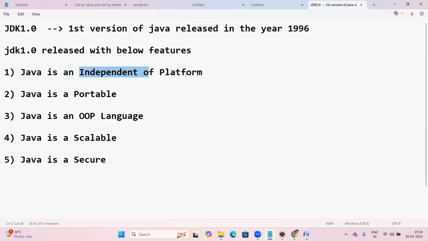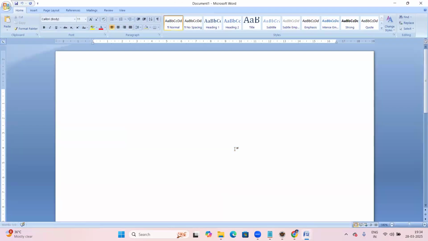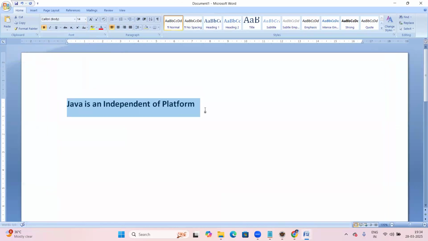Let us see the first one: Java is an independent platform. What does it mean? First of all, what is a platform? Platform means what?